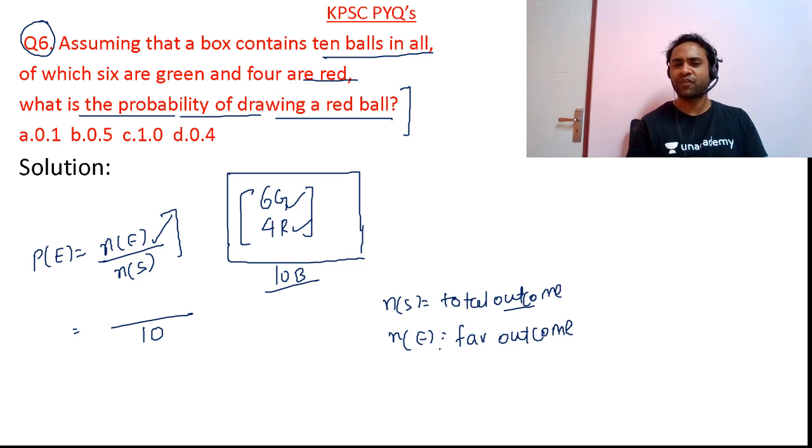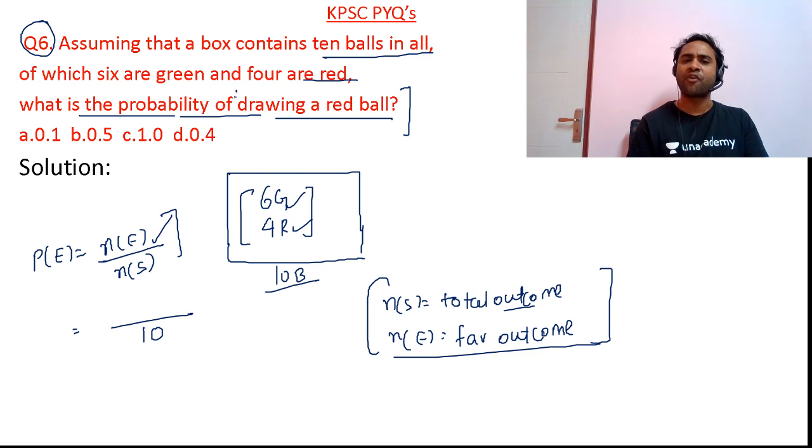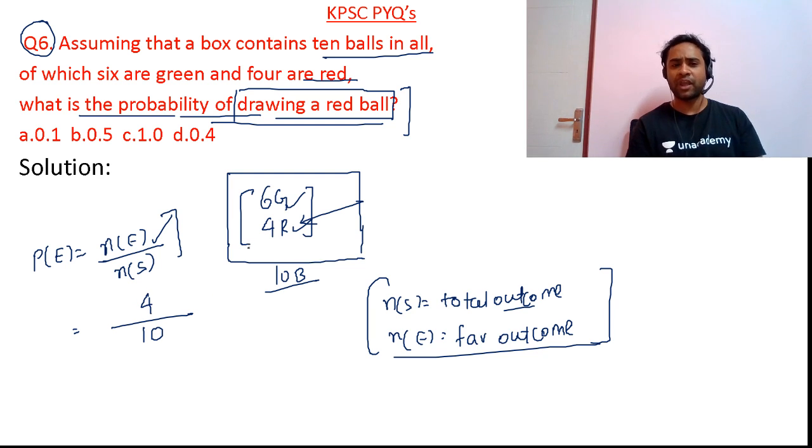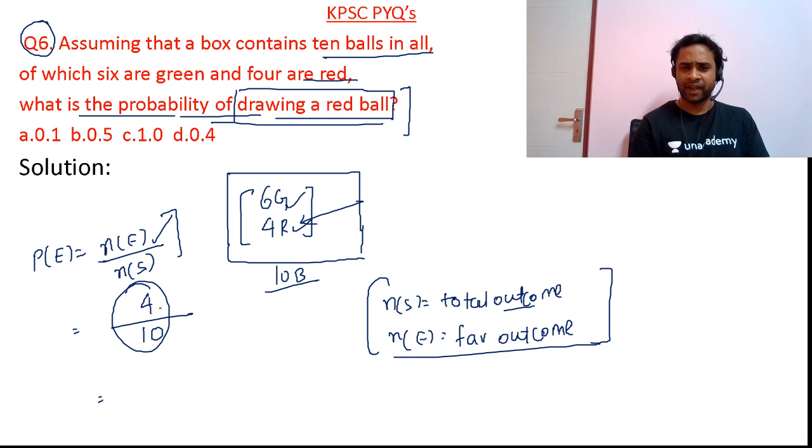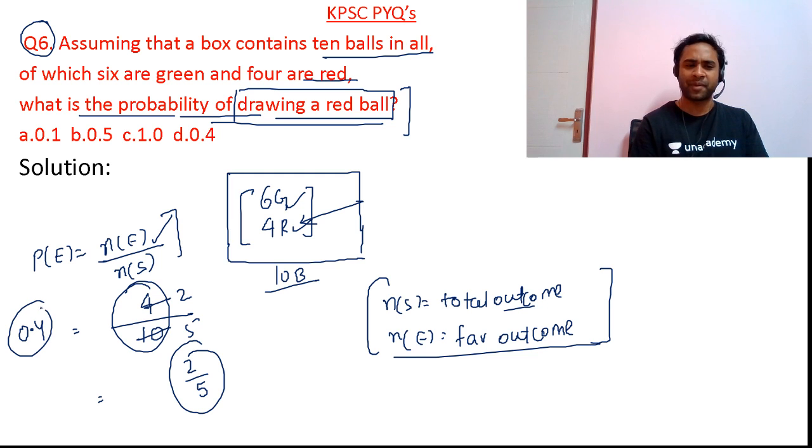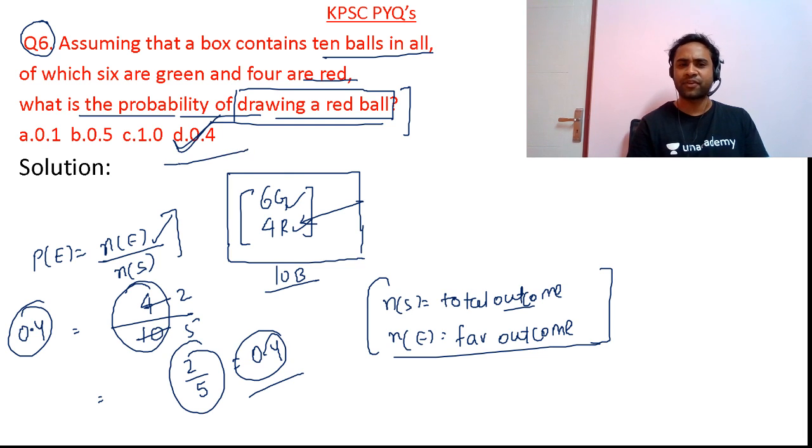That means friends, in your favor, whatever outcomes you want. So what is the probability of drawing a red ball? In your favor, you want a red ball. So it will become 4. If you take any single ball, it will be a red ball. So 4 by 10, 2 2s and 2 5s, so 2 by 5 will be the correct answer. Or friends, 4 by 10 will be nothing but 0.4. You could have directly done it here, 0.4. So option D will be the correct answer for question number 6.